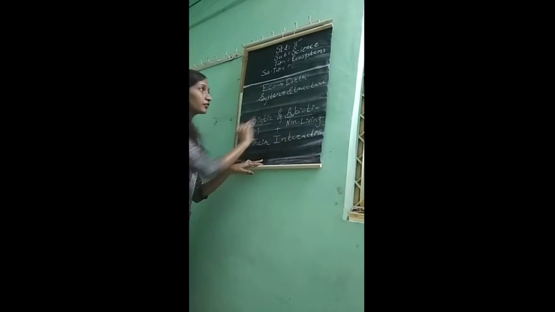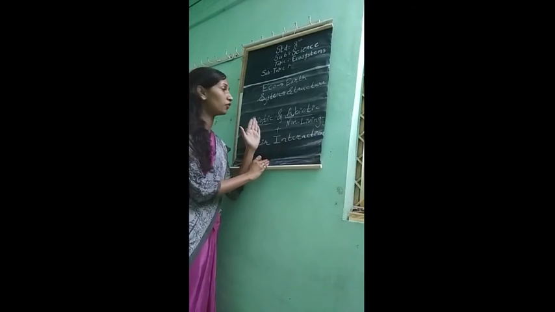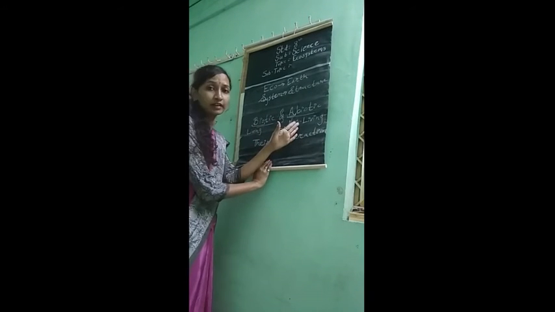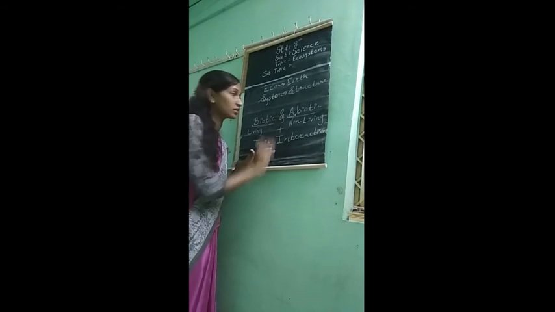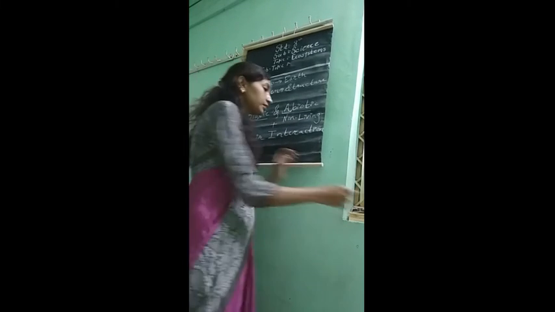So we can say that ecosystem is a combination of biotic and abiotic factors, that is living and non-living factors respectively, and their interaction is referred to as ecosystem. Okay, clear up to this?